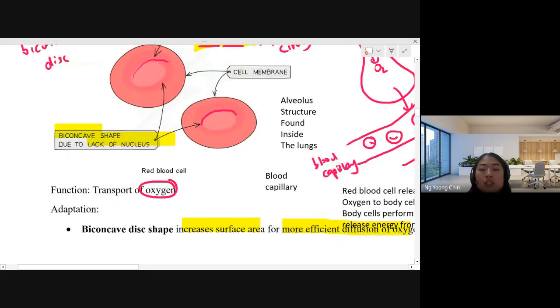If there's no nucleus, they are able to carry more oxygen. If there is a nucleus, it will reduce the capacity to carry oxygen. So it's better for them not to have the nucleus. At least they can transport more oxygen from the lung to the body tissue.